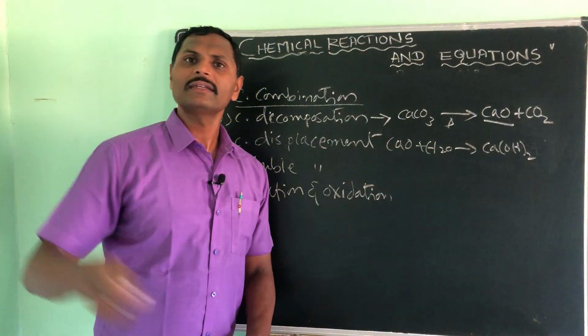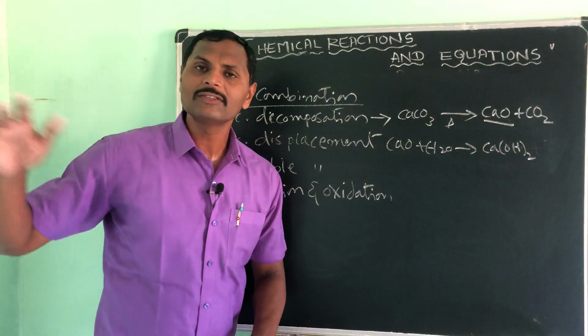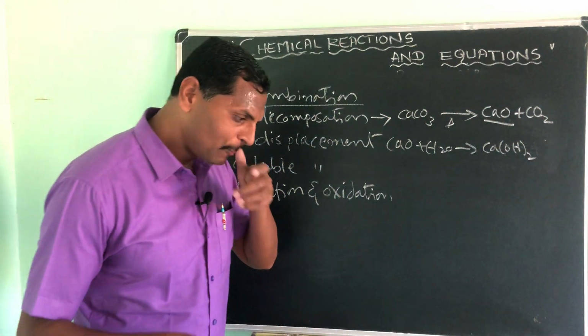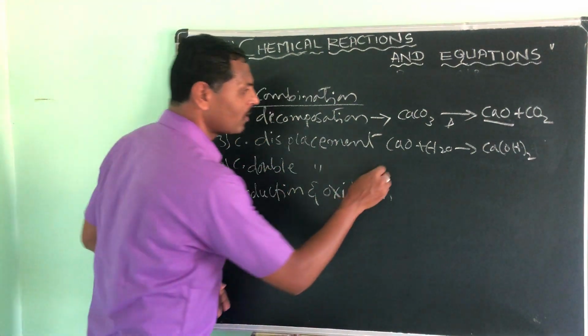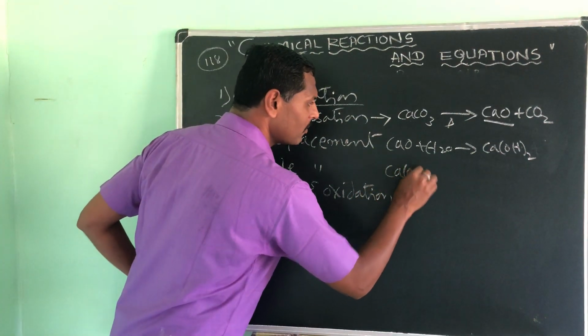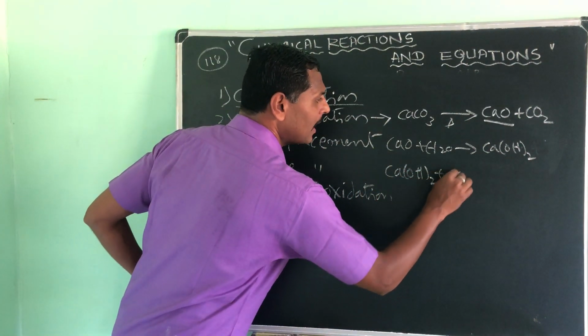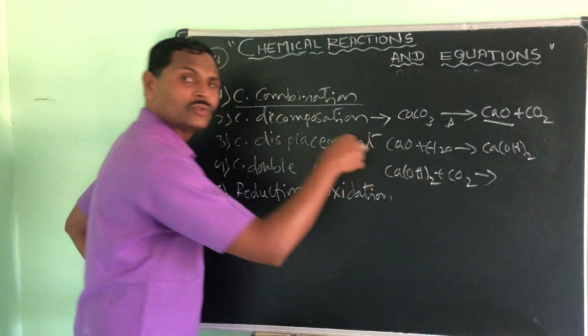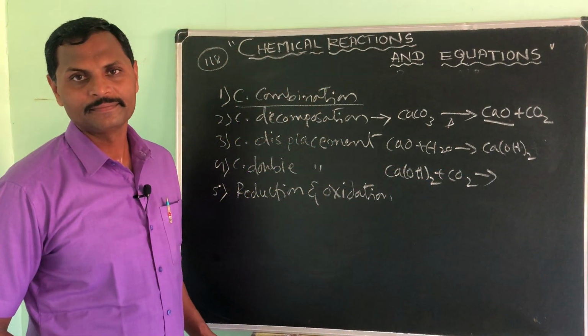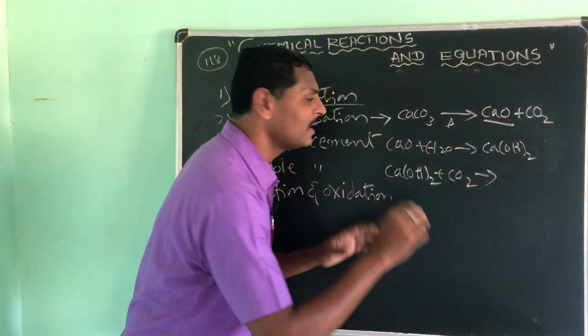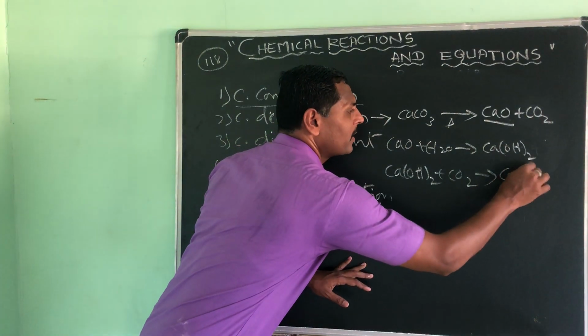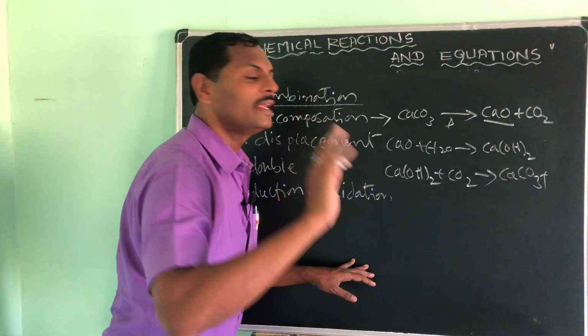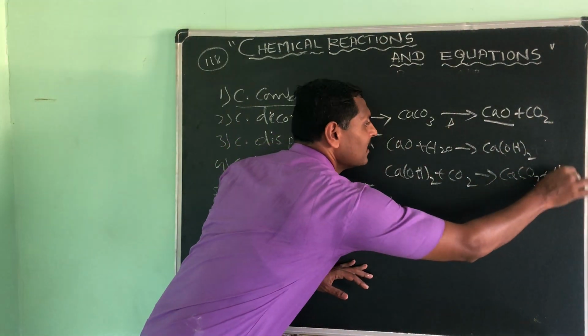So this solution we will use for whitewash. We take a brush and apply this on the wall, and if you leave it for some time, atmospheric carbon dioxide reacts with it and forms a thin layer of calcium carbonate, which gives a shiny whiteness to it.